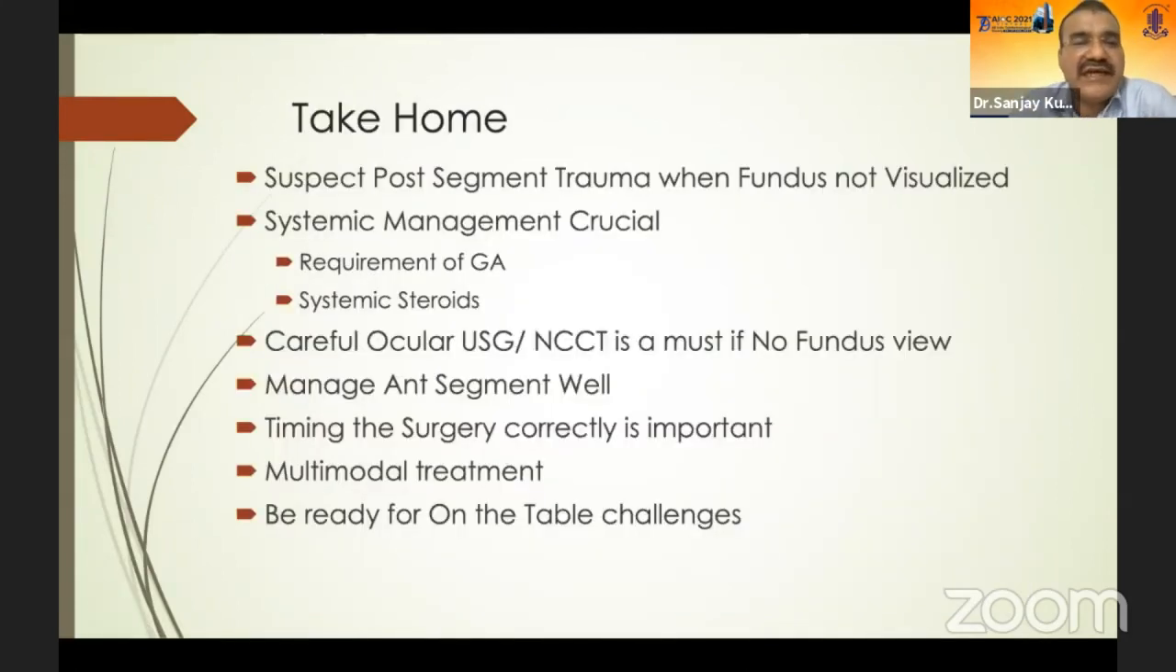So the take-home message is to suspect posterior segment trauma when the fundus is not visualized. Systemic management is very, very crucial, as we say, saving the life and limb before going further. Invariably, these patients require general anesthesia. Systemic steroids are mandatory in these cases. A careful ocular ultrasound and NCCT is a must if there is no fundus view. One has to manage the anterior segment well, and it's a multidisciplinary approach. Timing of the surgery is very, very important, and one should be ready to face challenges on the table.